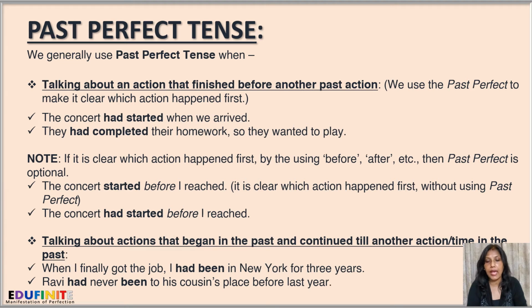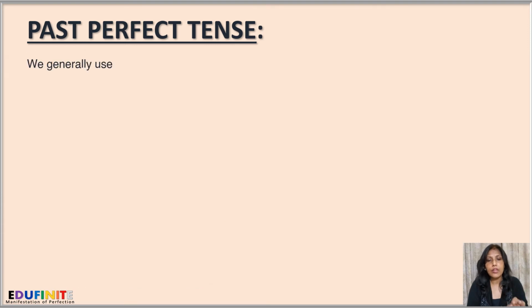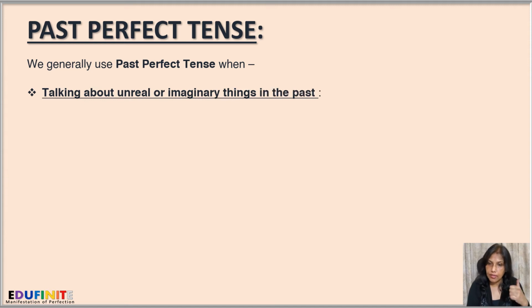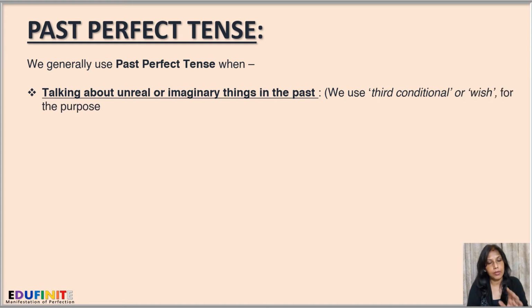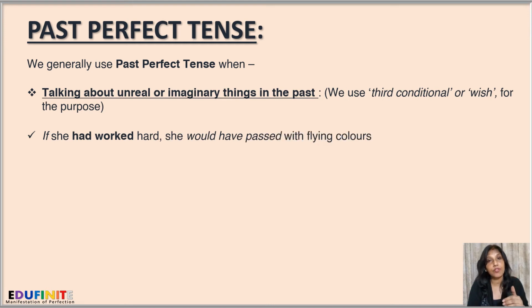Now, talking about actions that began in the past and continued till another action or time in the past. When I finally got the job, I had been in New York for the past 3 years. So here, one action is when I got the job, and I had already been in New York for 3 years. Next, Ravi had never been to his cousin's place before last year. Now, we generally use past perfect tense when we are talking about unreal or imaginary things in the past. We use the third conditional or wish for the purpose. If she had worked hard, she would have passed with flying colors.